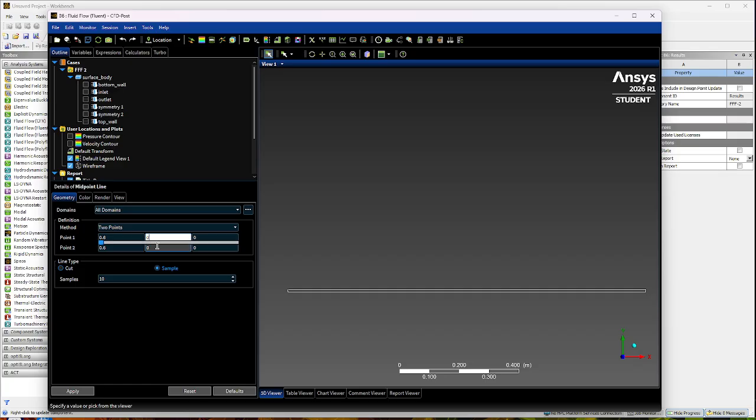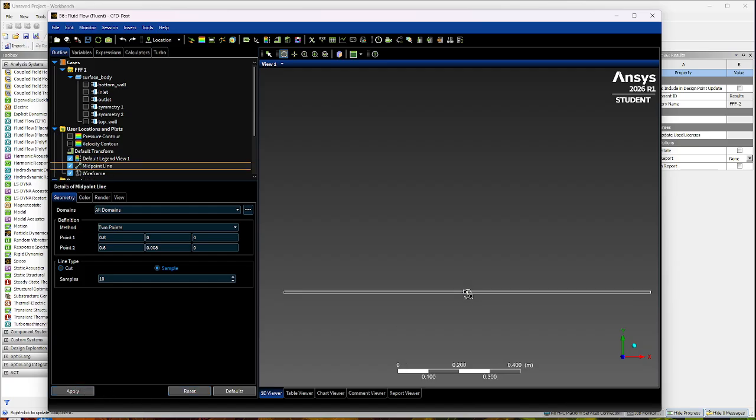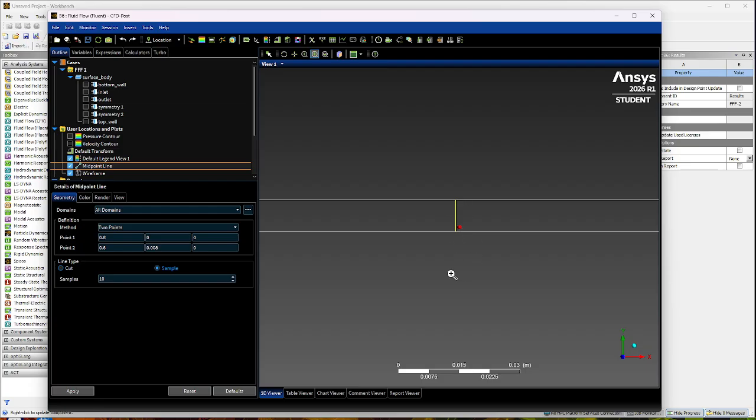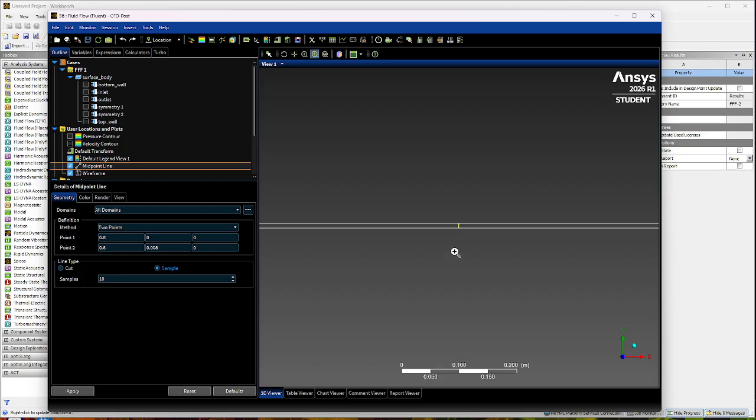And then here, it's going to go from bottom wall to top wall. So top wall, we had 8 millimeters, so it's going to be 0.008, or you could just click and drag this one, it changes your values to the max. So there we go. And then we're going to click apply, and you should see a yellow line pop up in the middle, like that. So then we're going to do the same line at the outlet over here.